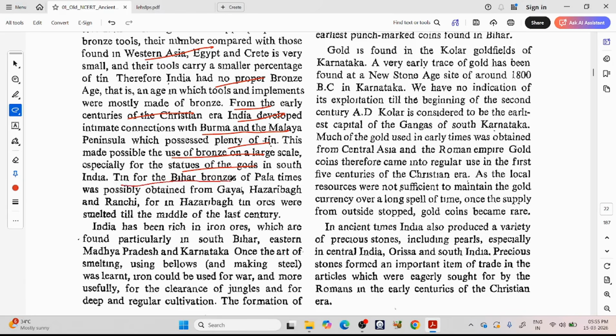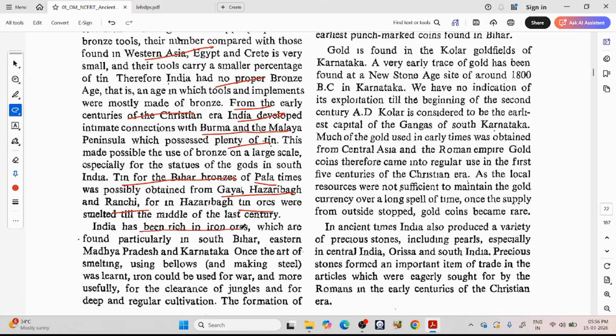Tin for the Bihar bronzes of Pala times was possibly obtained from Gaya, Hazaribagh and Ranchi. Actually, in Hazaribagh, tin was smelted till the middle of the last century. So in the medieval times, we got some more tin ores in these central Indian regions, Gaya, Hazaribagh, Ranchi. So you will also see some bronze elements in Bihar in the medieval times during the Pala Kingdom, which comes in medieval times, 8th and 9th century, etc.